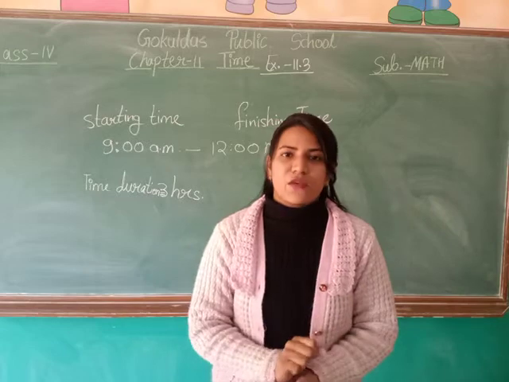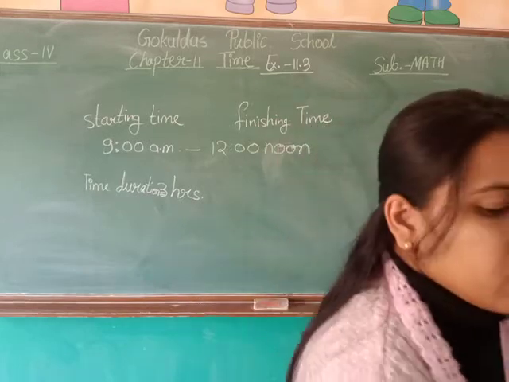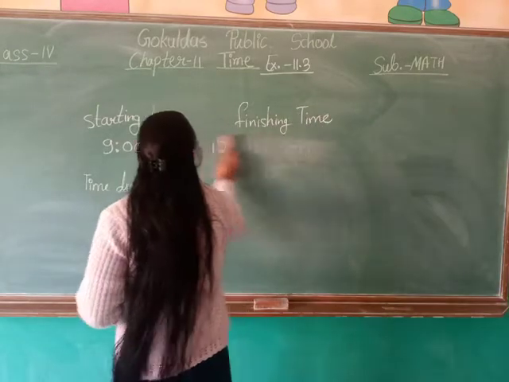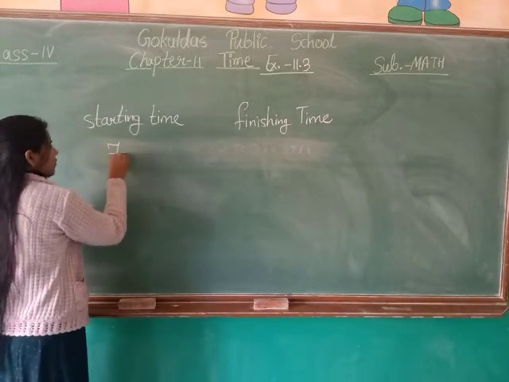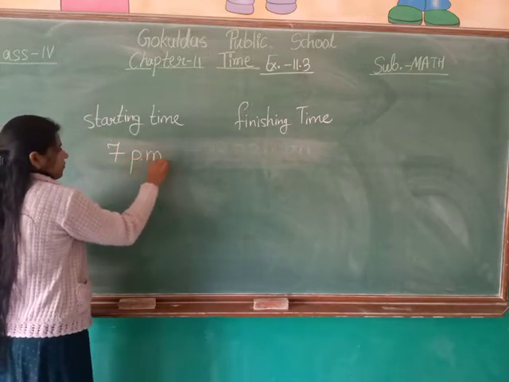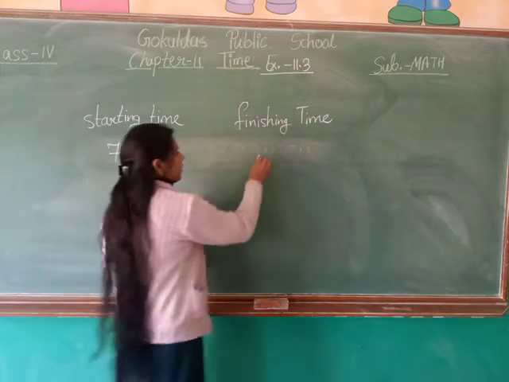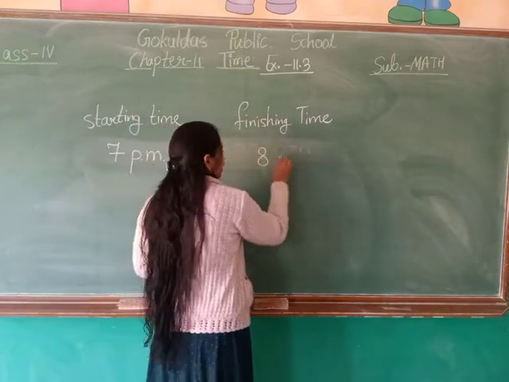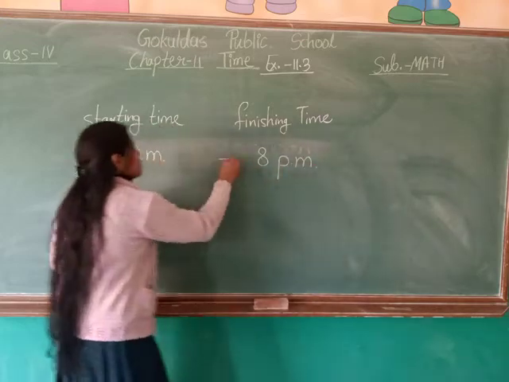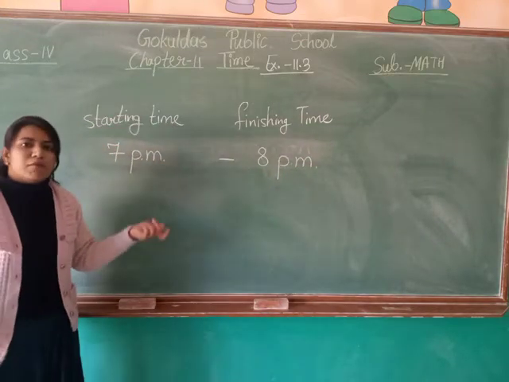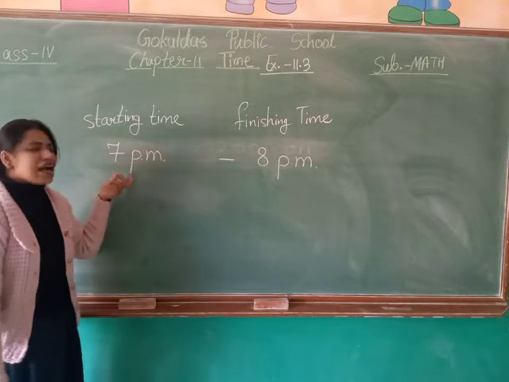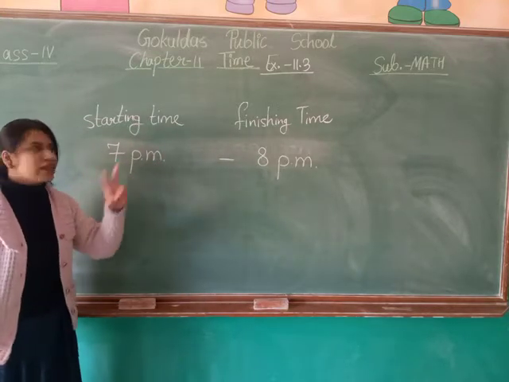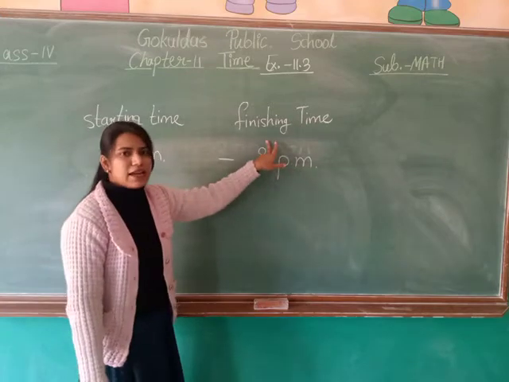Suppose you are doing your homework and you started at 7 p.m. and you finish your homework at 8 p.m. So how many hours did you take to complete this event? You have two things, starting time and finishing time, right?